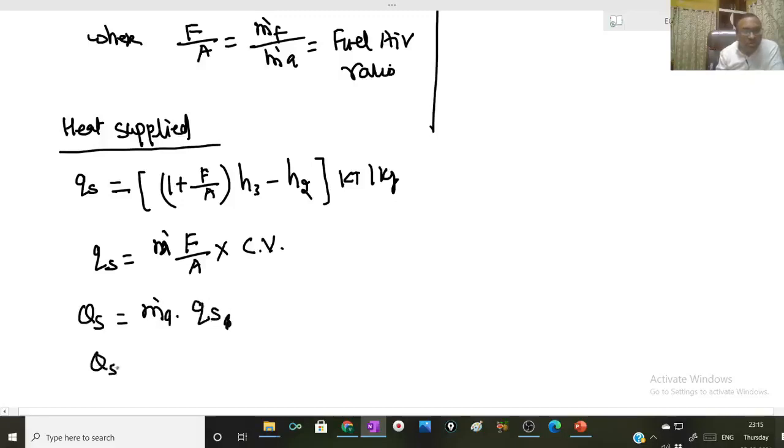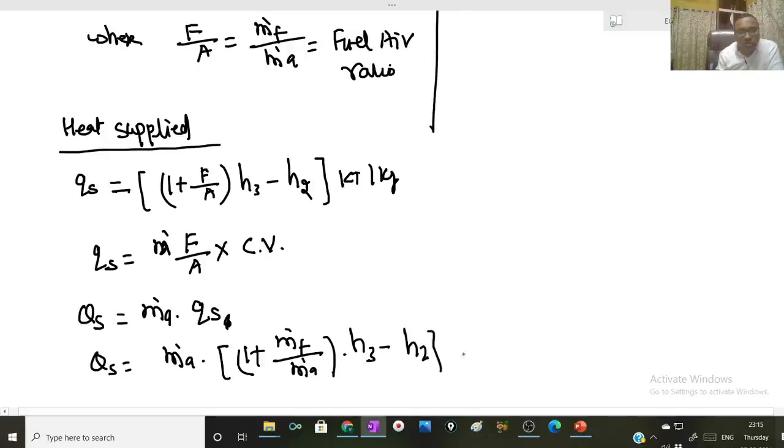So total heat supplied will be m dot a into 1 plus m dot f over m dot a into H3 minus H2 kilojoule per kg of air.